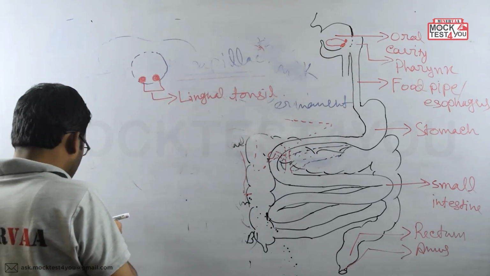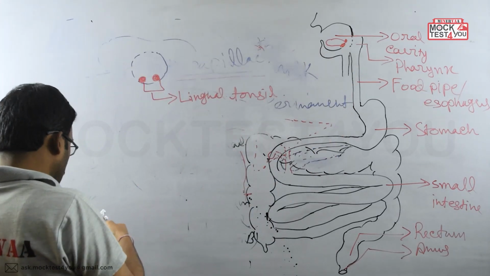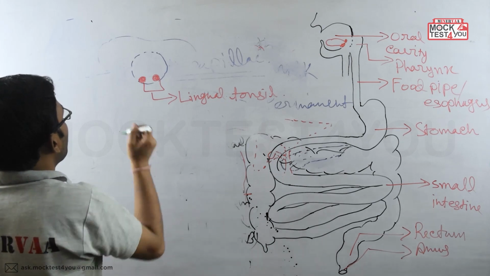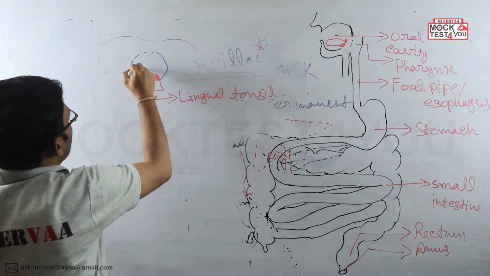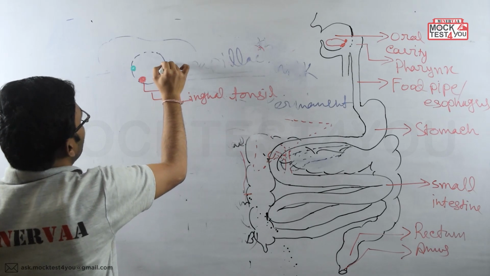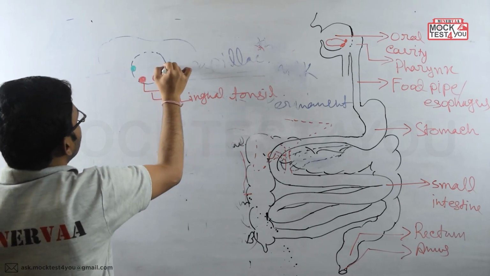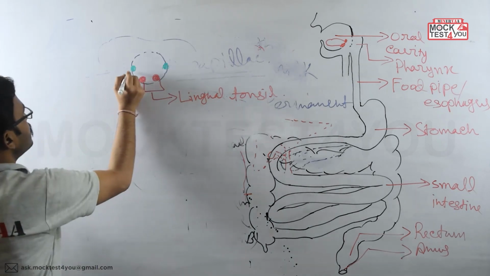Now just above it, where the palate is merging or the palate is ending, at that point we are getting another kind of tonsil, and that is known as the palatine tonsil.